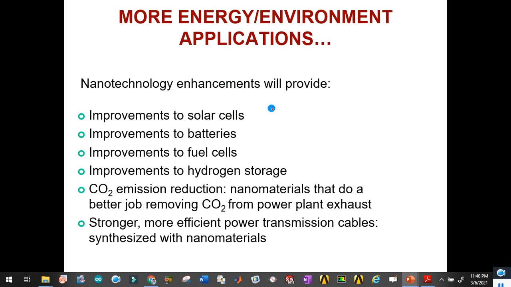So we can see the overall applications of nanotechnology: enhancement in solar cells, batteries, fuels, hydrogen storage, and CO2 emission reduction, with nanomaterials that do a better job removing CO2 from power plant exhaust. Similarly, strong, more efficient power transmission cables are synthesized with nanomaterials.